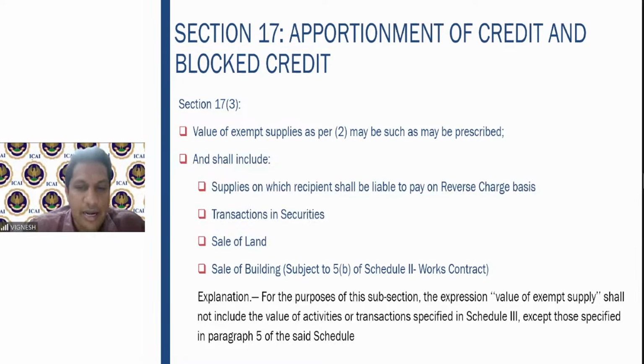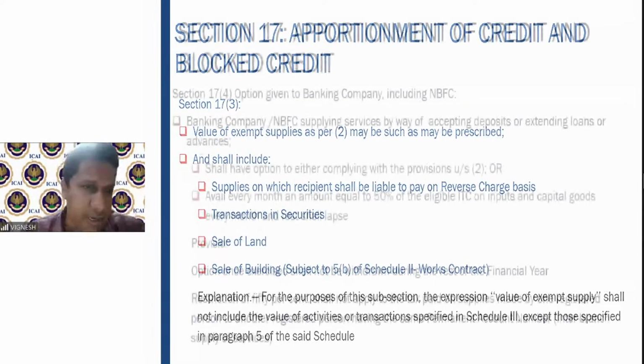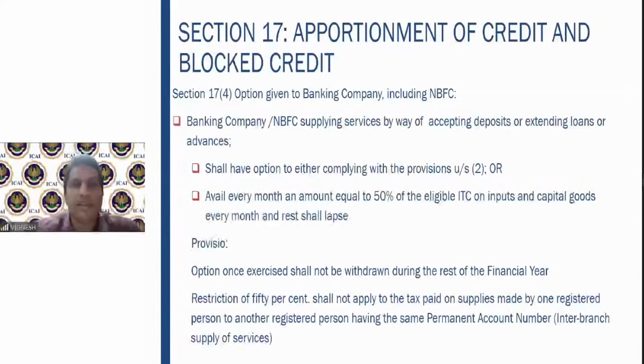For the purpose of this subsection, the expression value of supply shall not include the value of activities or transactions specified in Schedule 3, except those specified in paragraph 5 of the said schedule. So whatever activities are given under Schedule 3, exempt supply shall not include that. It is neither a supply of goods nor a supply of service, so it will not come under exempt supply because it is not a supply in the first place. That is your 17 subsection 3.